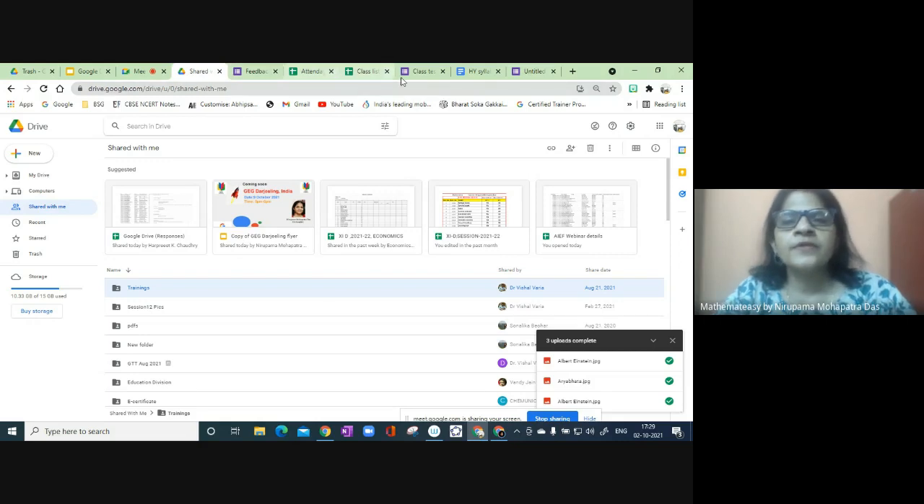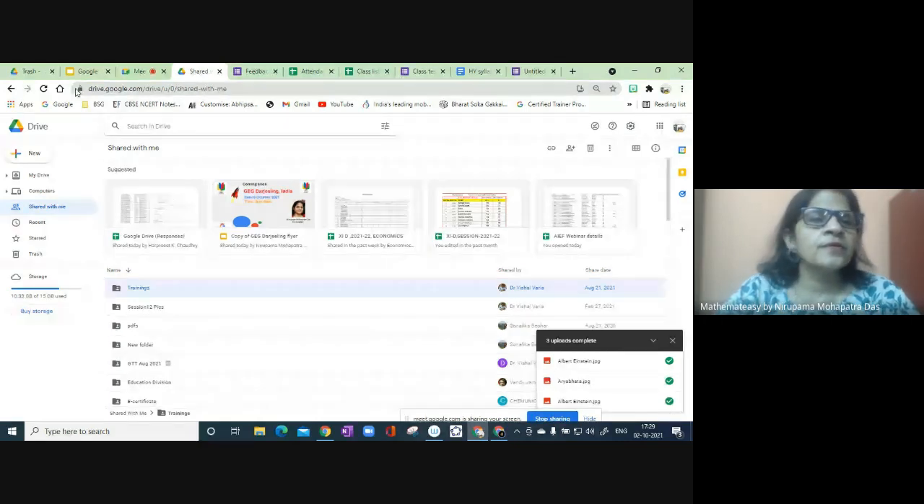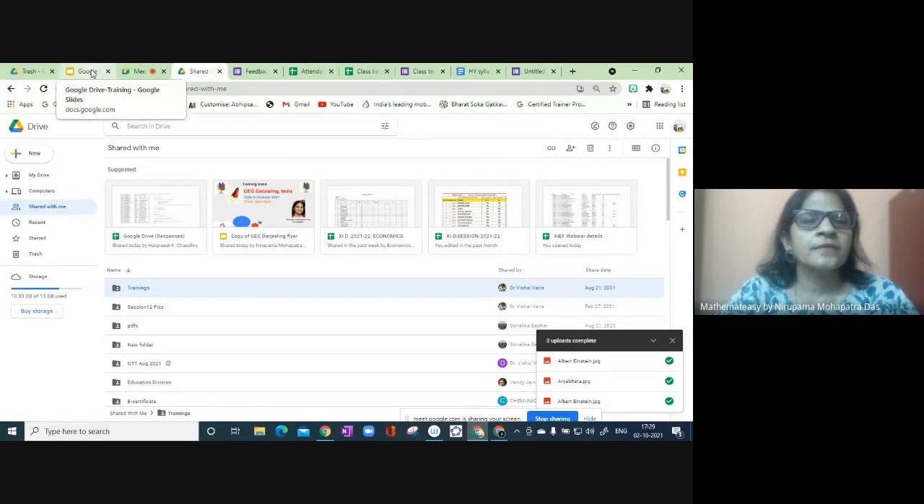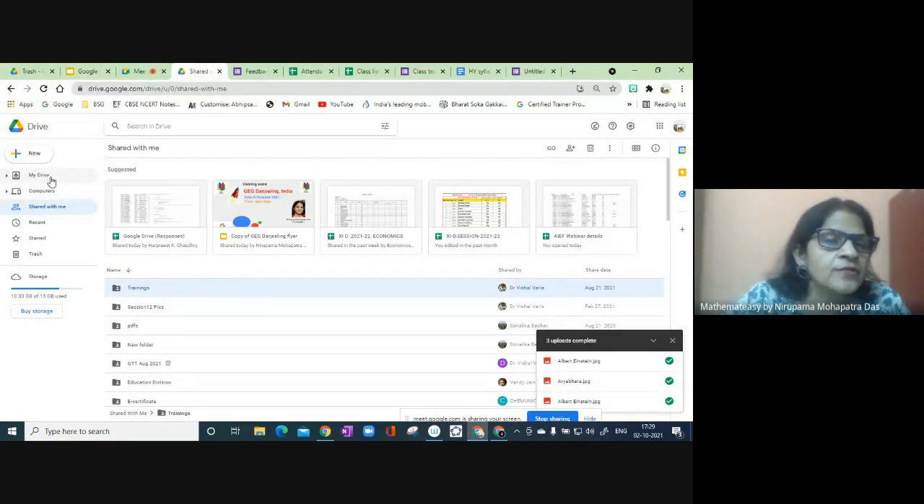Okay, one more thing I just want to show. Okay, this is a drive. The new feature I just want to show before we close the session.